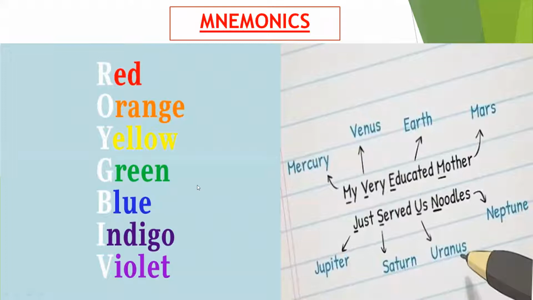Which is the farthest planet from the sun? Neptune. Okay. So next to the inner planets, outer planets, asteroid belt, and satellites, we can easily explain by using these mnemonics. Next slide, sir.